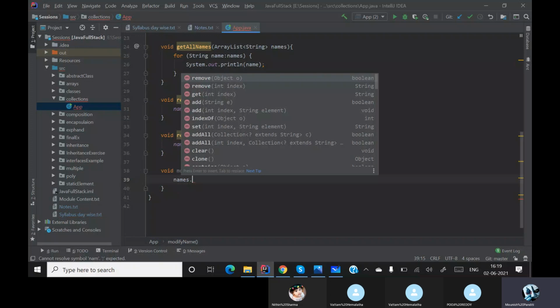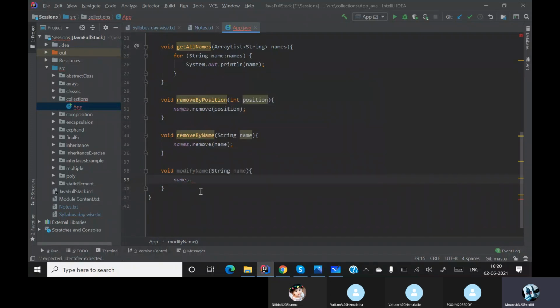When I say names dot, it must not only take the name as a parameter. You must tell the collection framework which element you have to change, from which element to which element. So I'll take an int, a position.